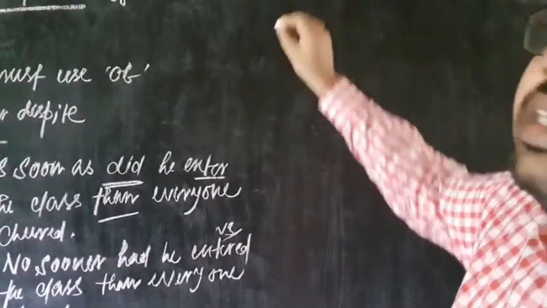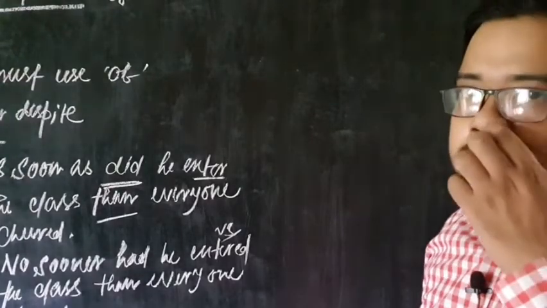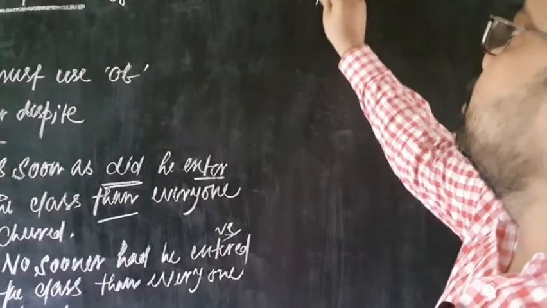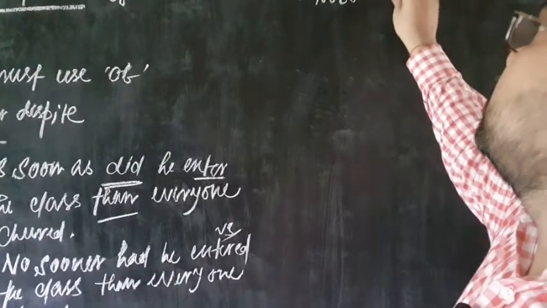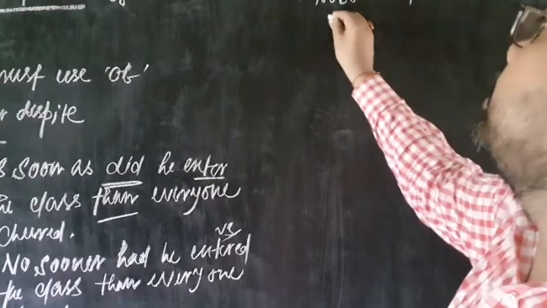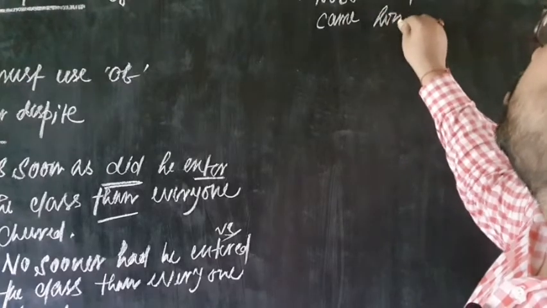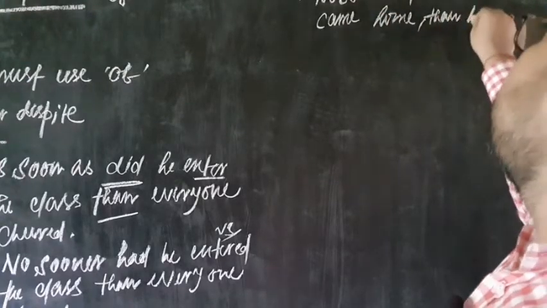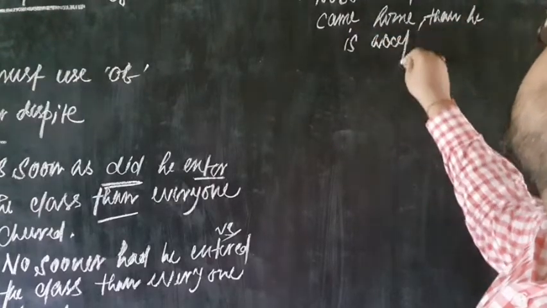Now, here if it is coming in present tense, just like no sooner does he come home, then he is accepted.